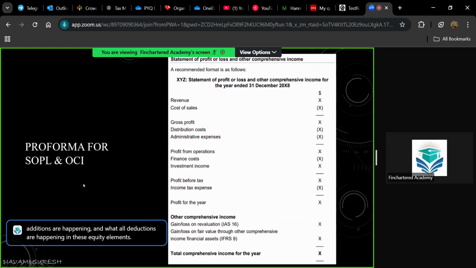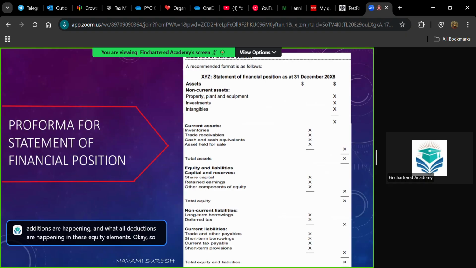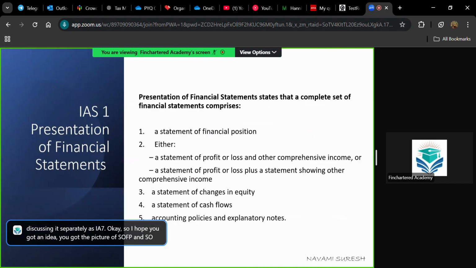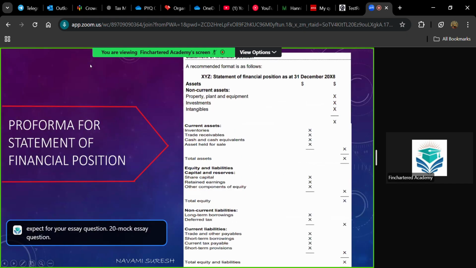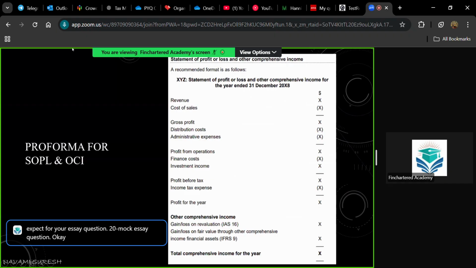Okay, so these are the basic formats that you need to know. About cash flow statement, we will be discussing it separately as IAS 7. Okay, so I hope you got an idea, you got the picture of SOFP and SOPL in your minds. These are the statements that you can expect for your 20 mark essay question. Okay. Now can we go to the statements one by one?